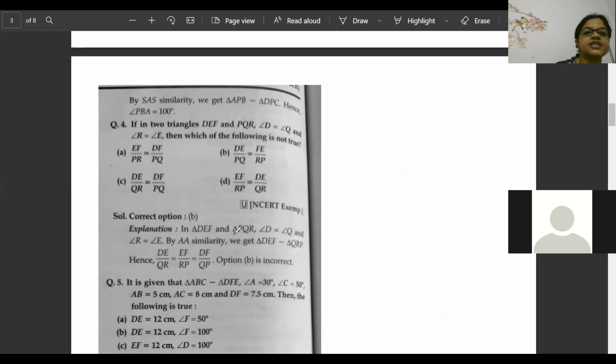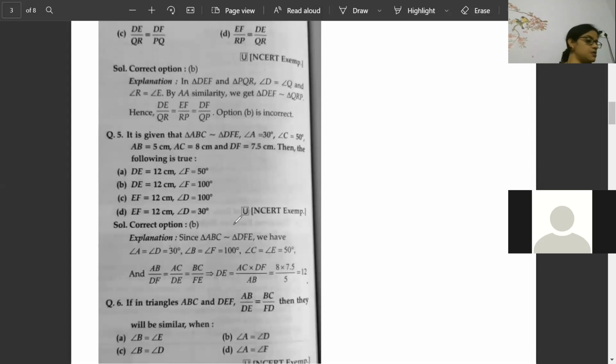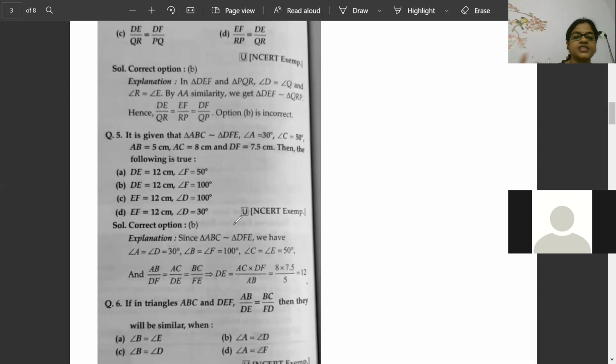Now question number 6. Solve question number 6. It's a very easy question. 1 mark question.